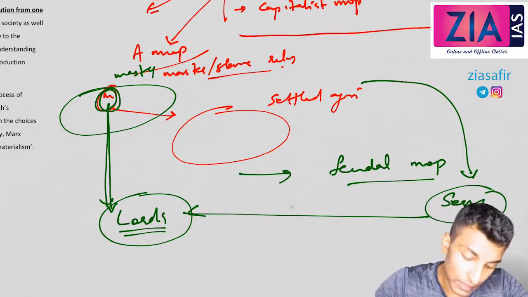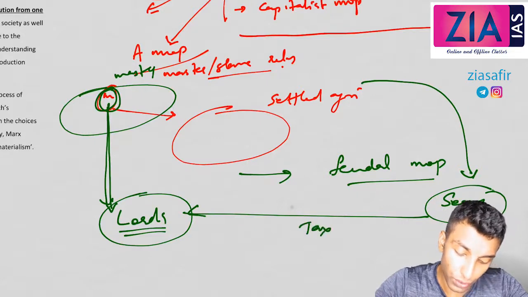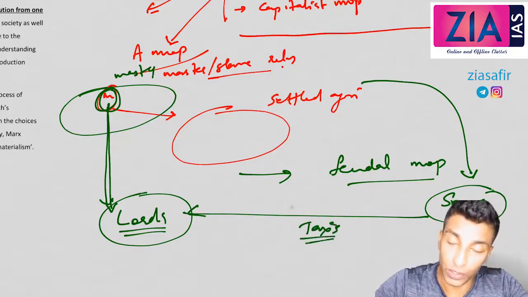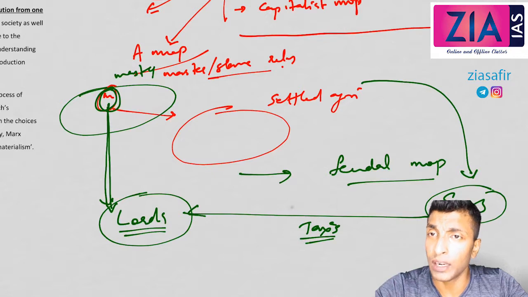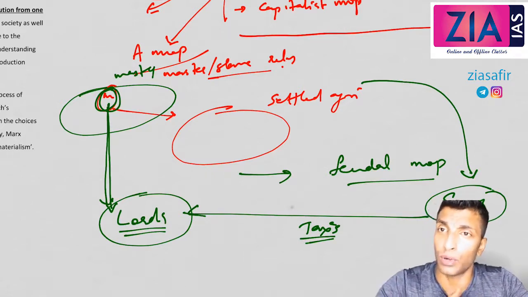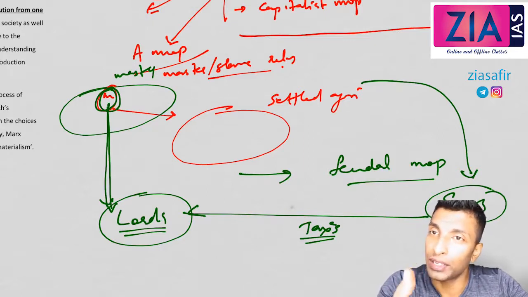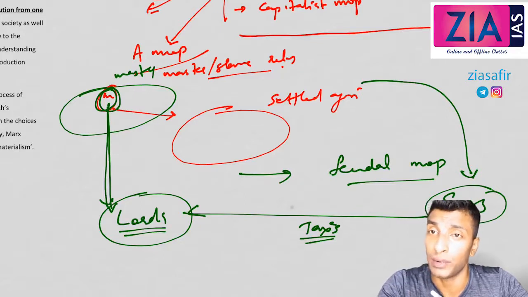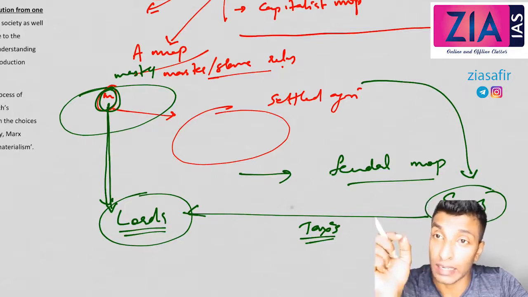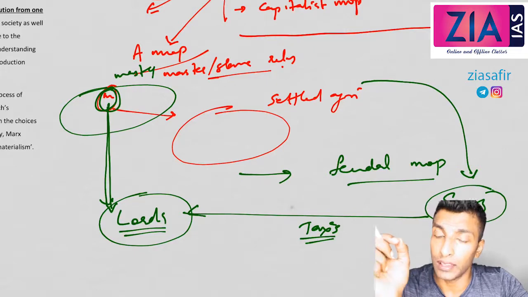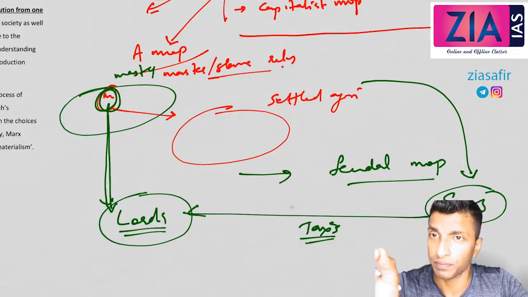And you have to pay some revenue for this, so you will be charged some taxes for this land and protection. And over a period of time, the demand for more taxes increases, or taxes are paid in terms of part of the produce. It will be 1/3, then it will be 1/2, then it will be 2/3. Like that, it keeps on increasing to 70%, 80%, 90%. This is the exploitation here. And when this exploitation reaches its peak, the serfs will revolt.